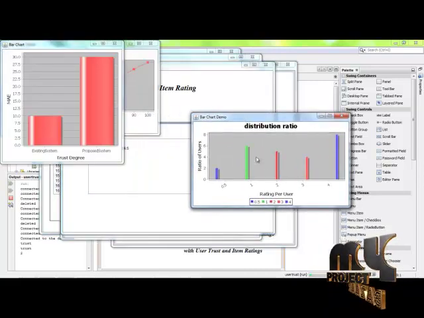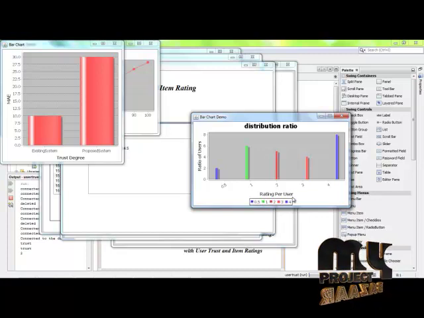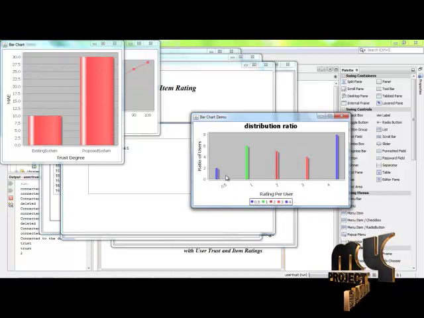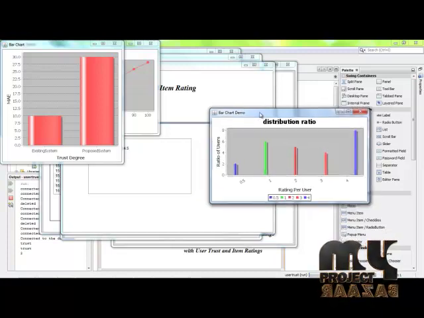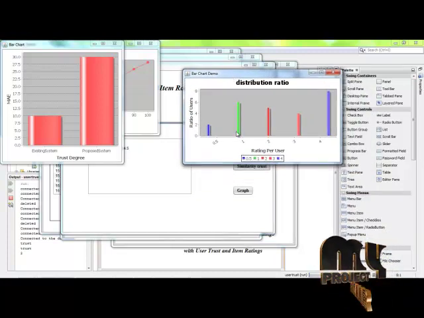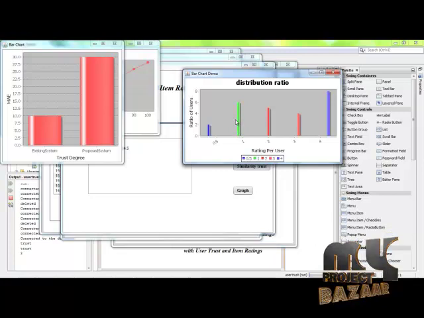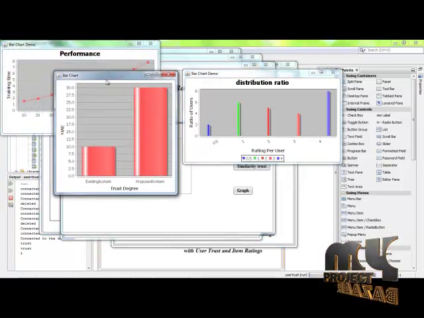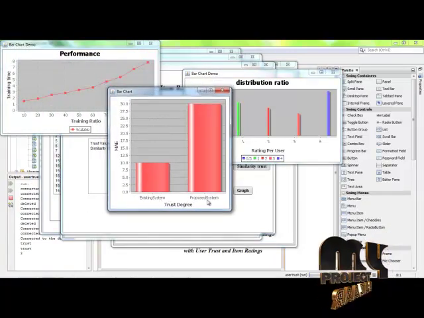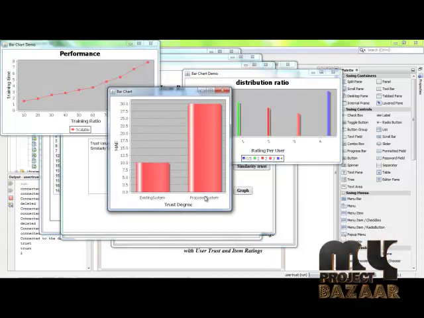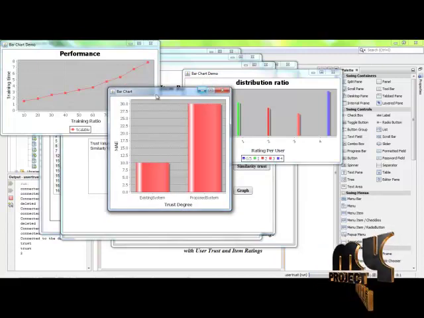In this graph, we show the rating per user. For example, we have selected a certain user ID for the rating per user and the ratio for that. Later, the ratio of users can be calculated related to the similarity values. This graph shows the existing and the proposed system's trusted degree. In the proposed system, we have a high trusted degree.